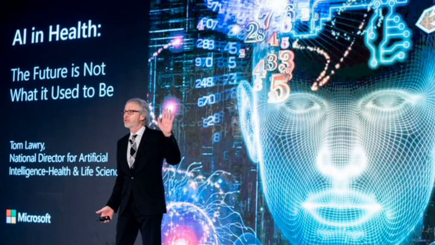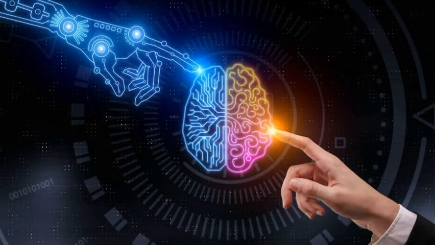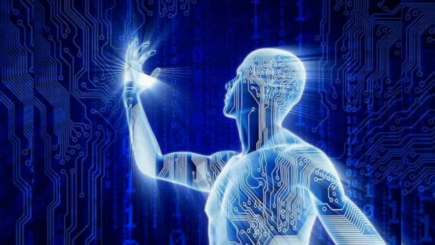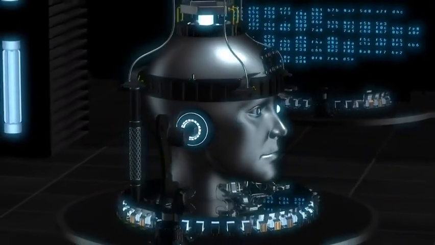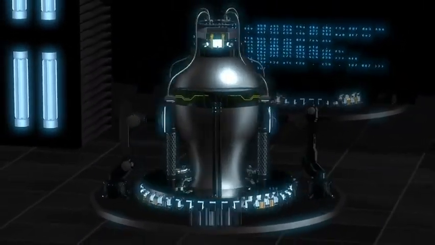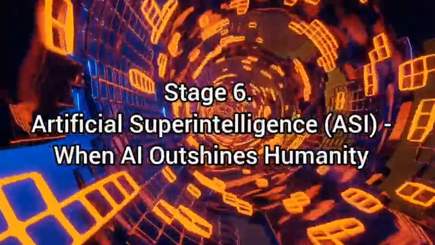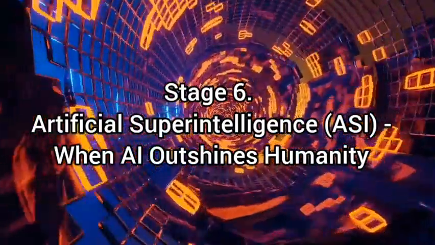It's the frontier of AI research, and it's also where things begin to get controversial. Because what happens when AI matches human intelligence? What comes next? Well, let's find out. If you thought the previous stages were intimidating, you ain't seen nothing yet. Stage 6. Artificial superintelligence, ASI.